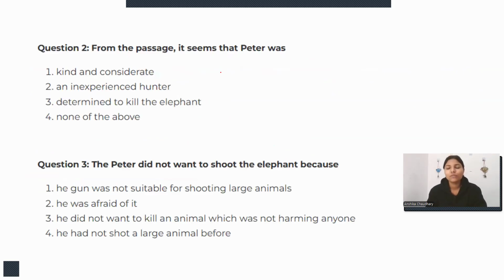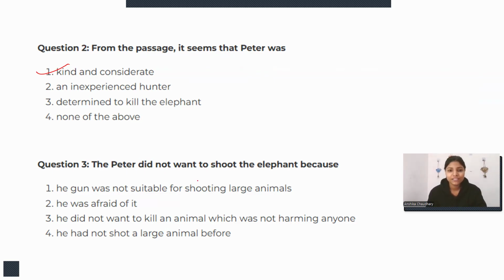The next is, from the passage it seems that Peter was. From the passage we know that Peter didn't kill the animal because he was thinking that it would be a murder, and then he asked the people who were standing there what he should do, right? Then they told him. So Peter was innocent, kind and considerate. So option number one will be the answer.